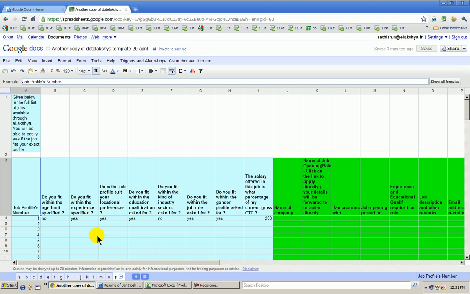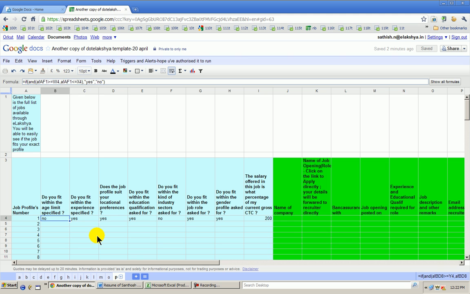Narottam here helped me work on this, and we have worked on it. So the job listing and all will be in some other place. The candidate just needs to look at this and look at these questions. Do you fit within the age limit? Job number, some 100,000 jobs will be there. Do you fit within the age limit specified? Do you fit in the experience specified? Does the job profile fit? You can see it yourself, it is self-explanatory.